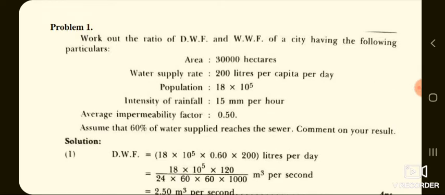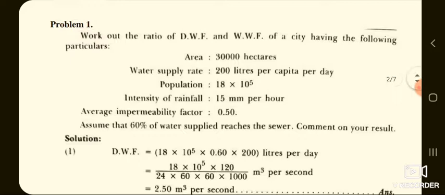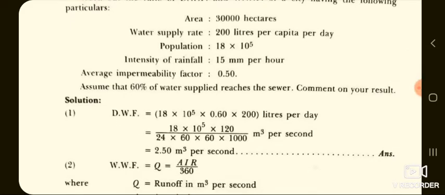The first one: work out the ratio of DWF, that is dry weather flow, and WWF, that is wet weather flow, of a city having the following particulars. Area is given as 30,000 hectares. Water supply rate is 200 liters per capita per day, that is 200 LPCD.